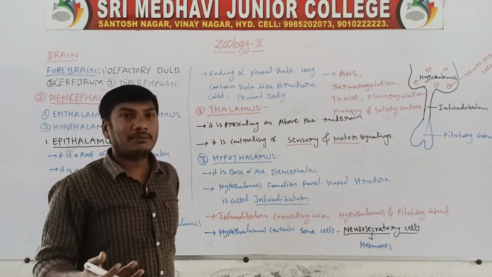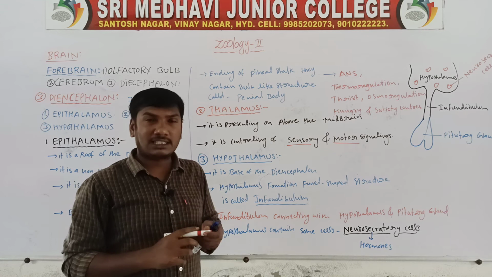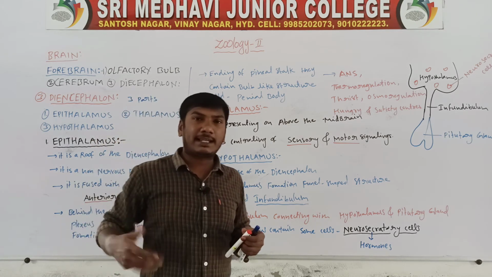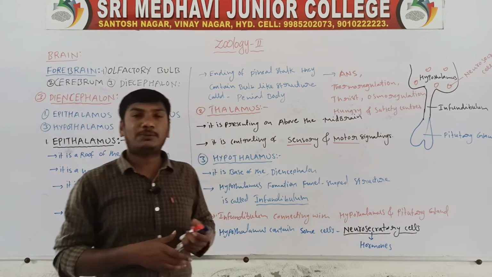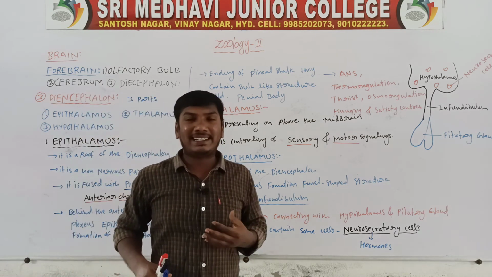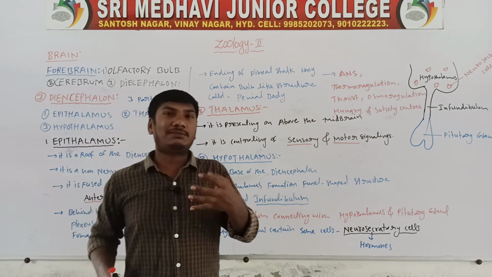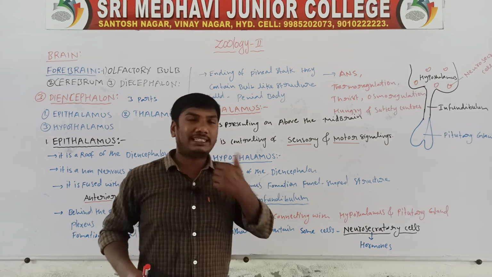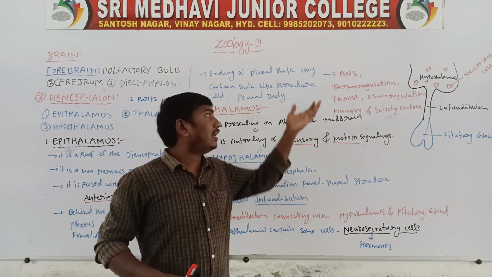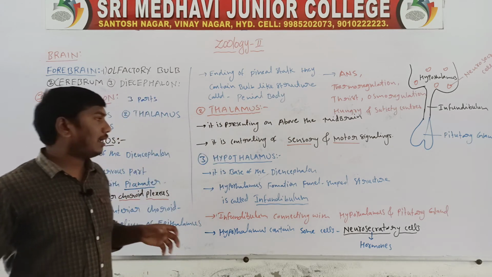So they are controlling the autonomous nervous system, and maintaining thermoregulation. Thermoregulation means the temperature of the body. Next one, osmoregulation. Osmoregulation means maintenance of the water levels of the body. Next one, hunger. Next one, thirst. Thirst means water. Next one, satisfy center, the satisfaction. So they are controlled by the hypothalamus.